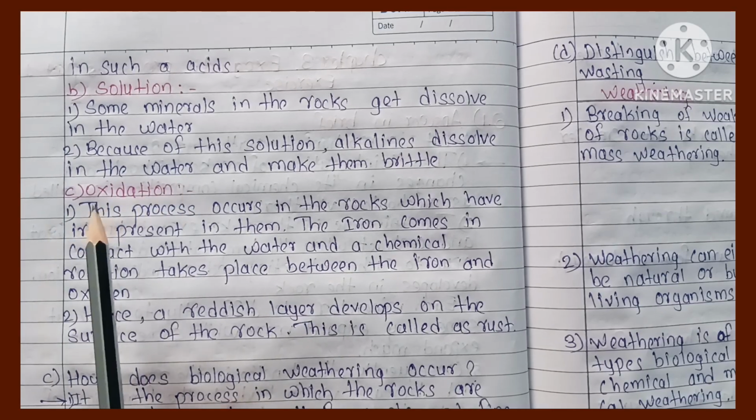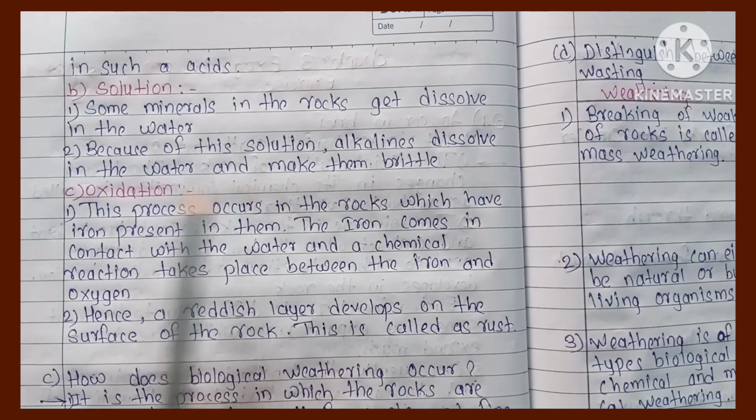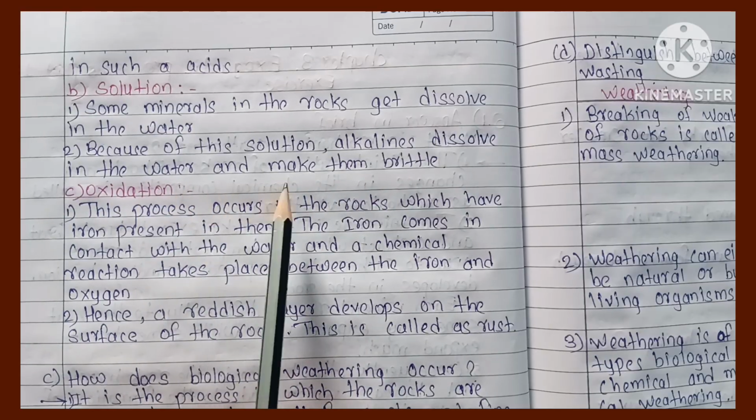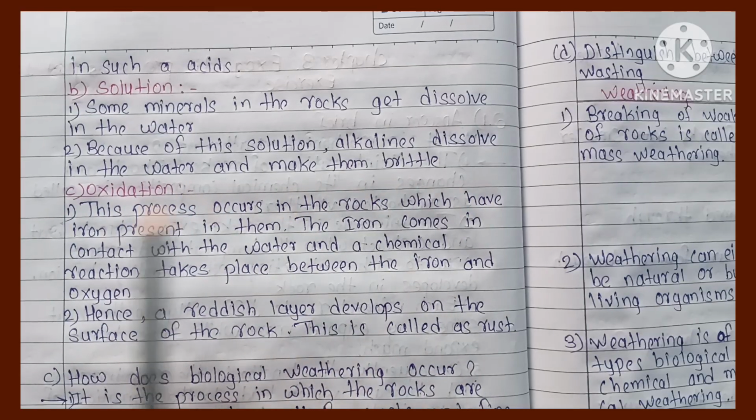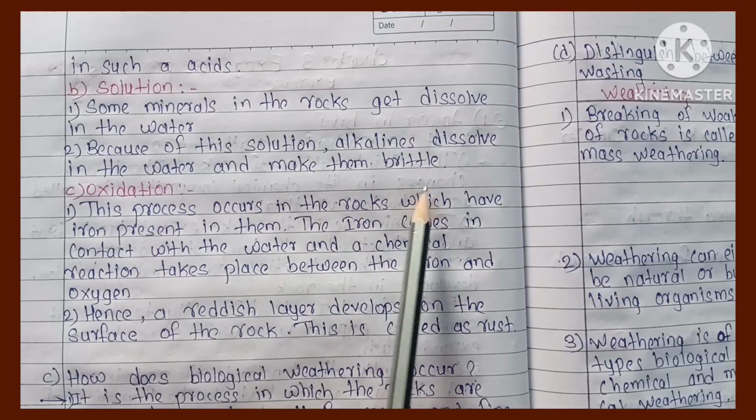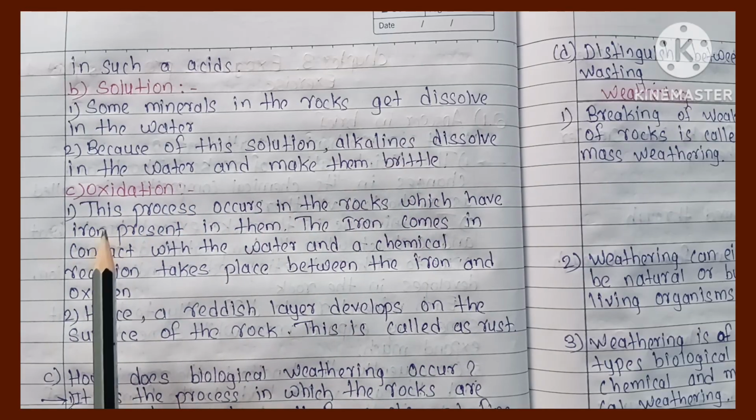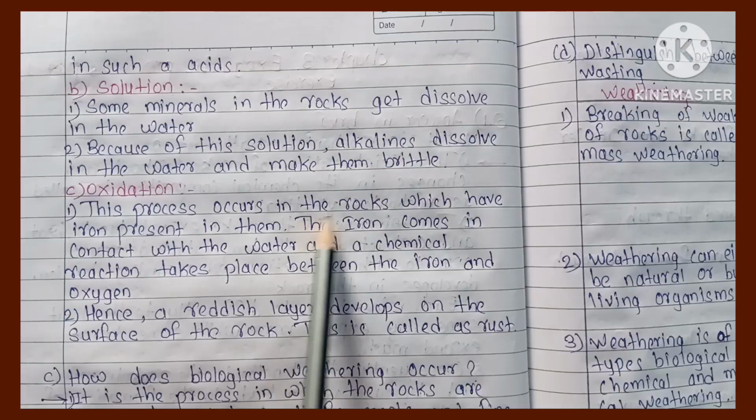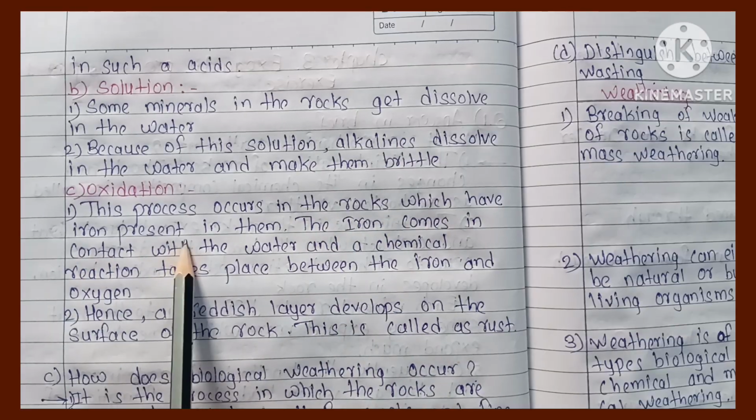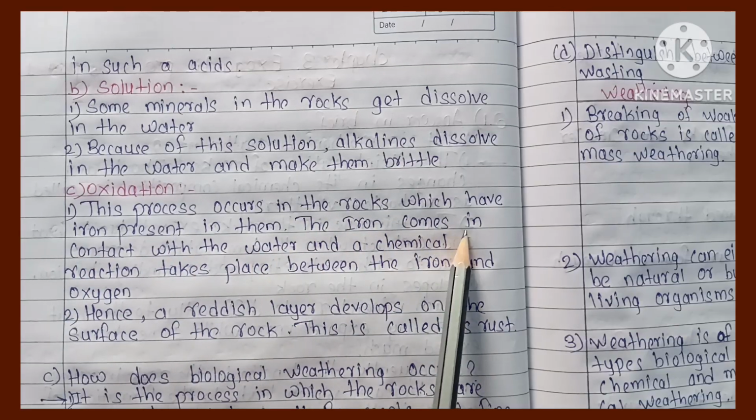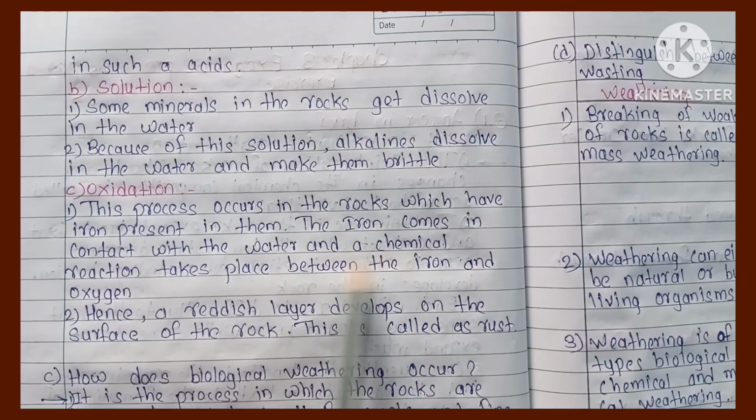Next is solution. Some minerals in the rocks get dissolved in the water. Because of this solution, alkalines dissolve in the water and make the rocks brittle. Next is oxidation. This process occurs in the rocks which have iron present in them. The iron comes in contact with the water and a chemical reaction takes place between the iron and oxygen. Hence a reddish layer develops on the surface of the rock. This is called as rust.